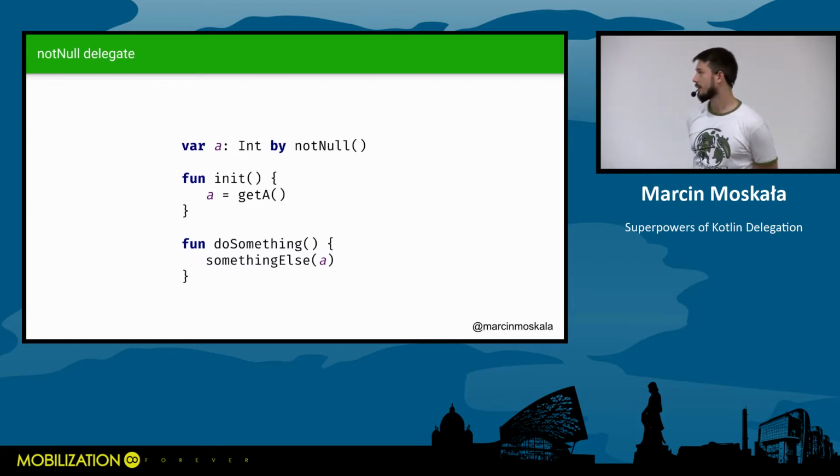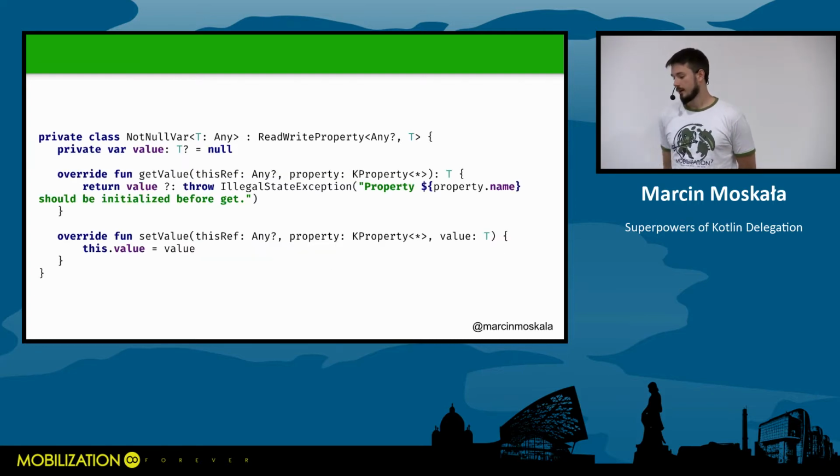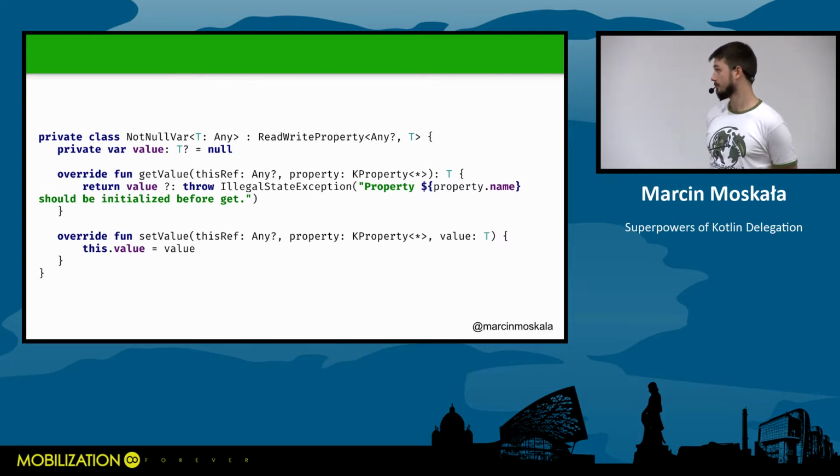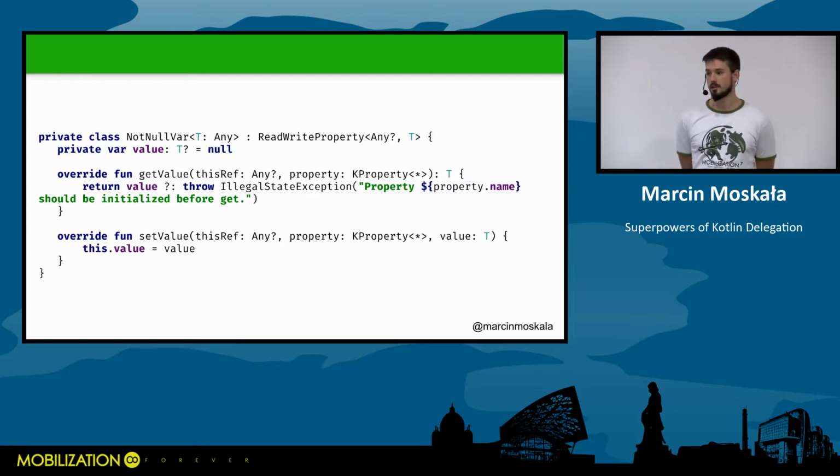But of course, if we try to obtain this value before initialization, we'll have an error, like in lateinit. The implementation is very simple. We just hold the value. In getValue, we try to get this value, and if it is null, we throw an error. In setValue, we just set this value.